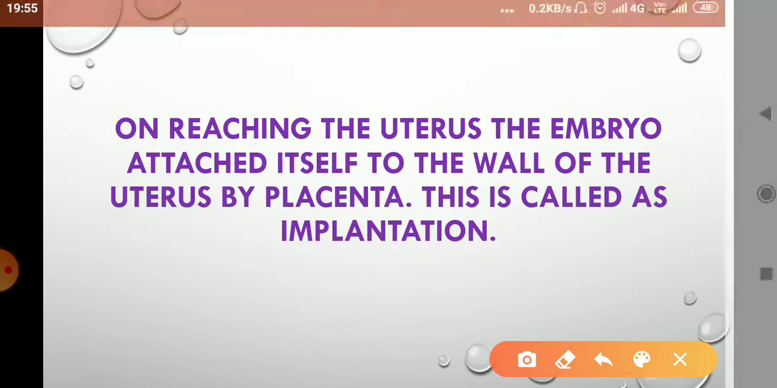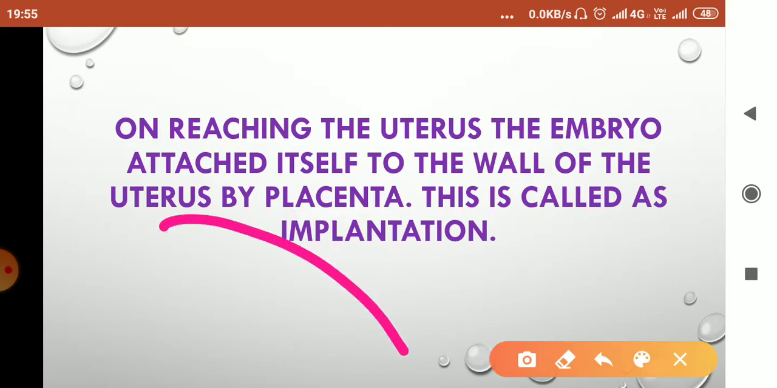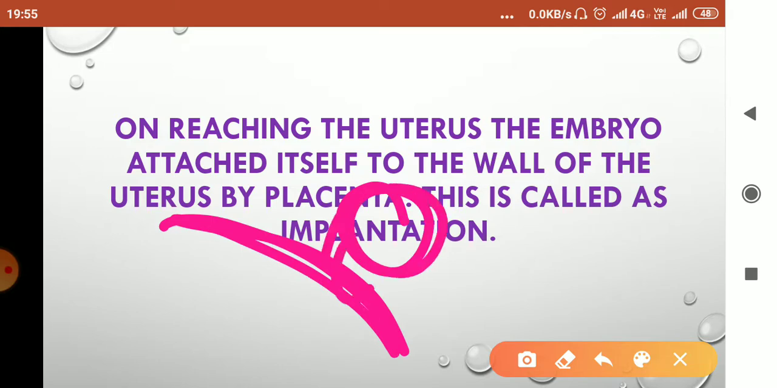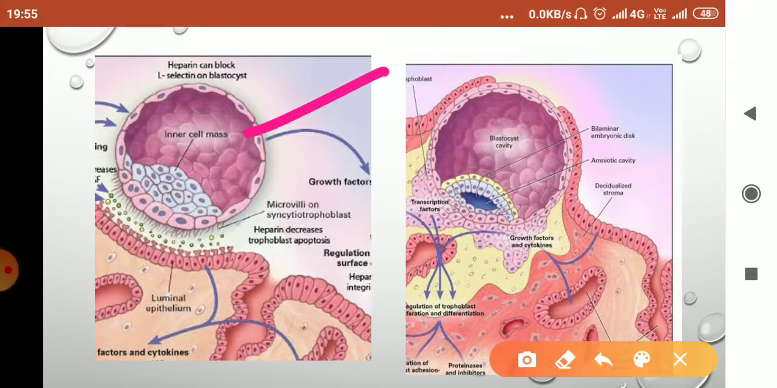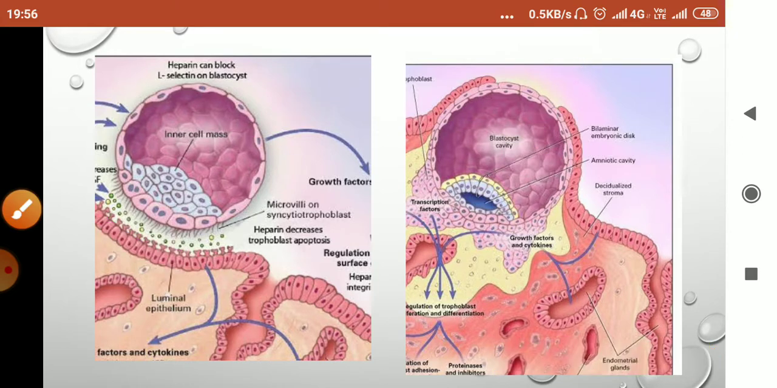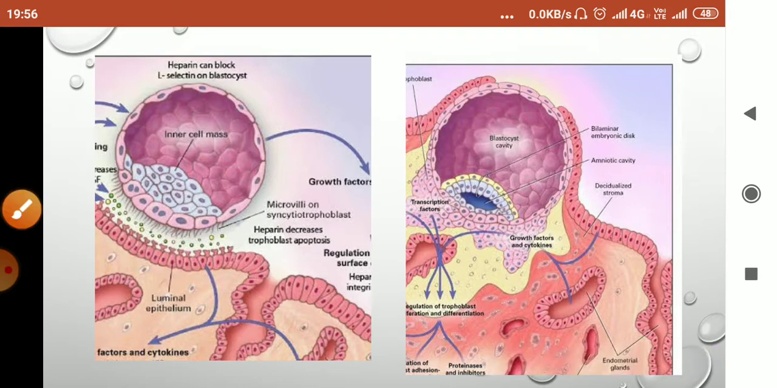On reaching the uterus, the embryo attaches itself to the wall of the uterus by a tissue called the placenta, and this implanting of the embryo to the wall of the uterus is called implantation. Suppose this is the wall of the uterus and this is the embryo. It implants itself in the wall. Here you can see the difference. This is the embryo, the ball of cells you can see here, and this is the wall of the uterus. Now here you can see that this has implanted itself in the uterus wall. Earlier the margin was here and here you can see that it is present here. So this is how it implants itself, and this process is called implantation.